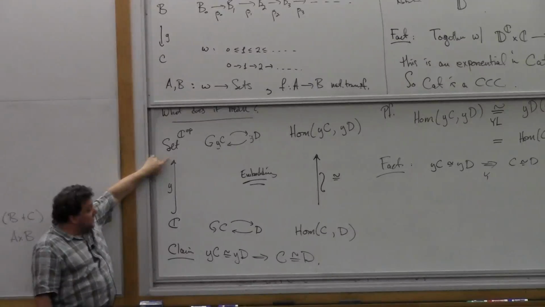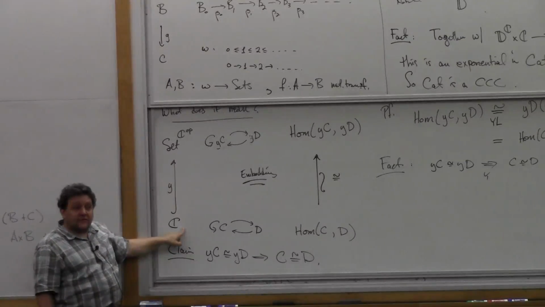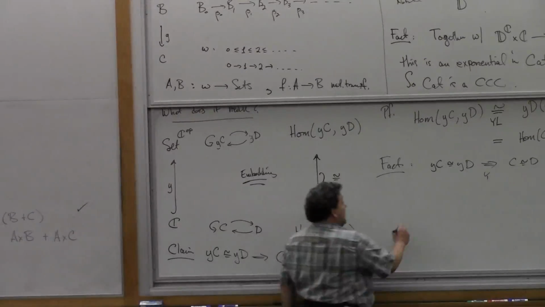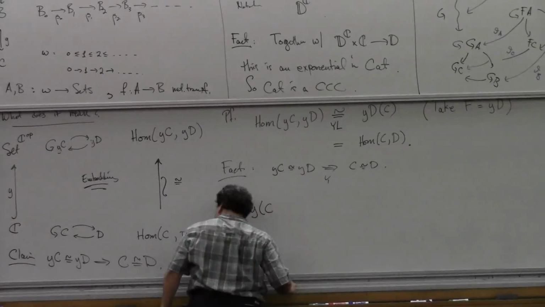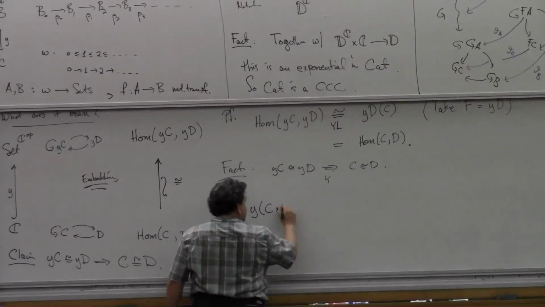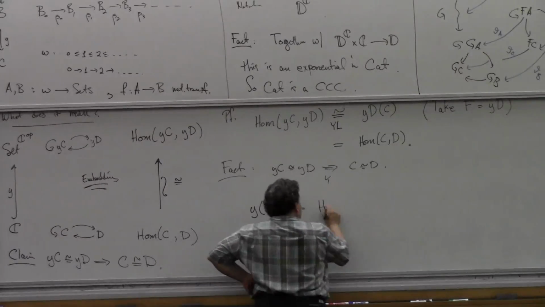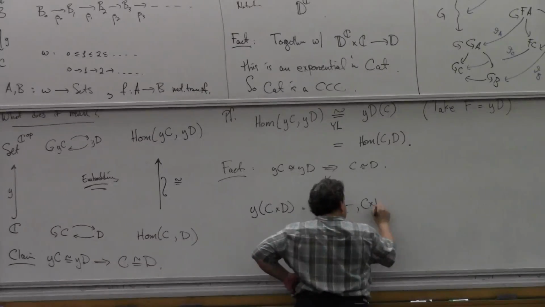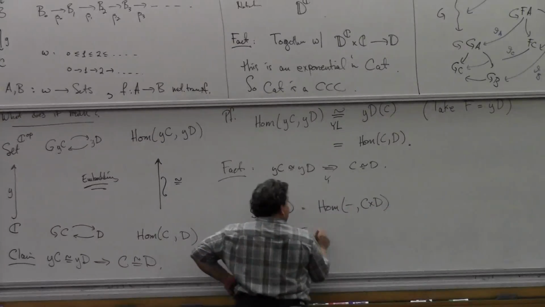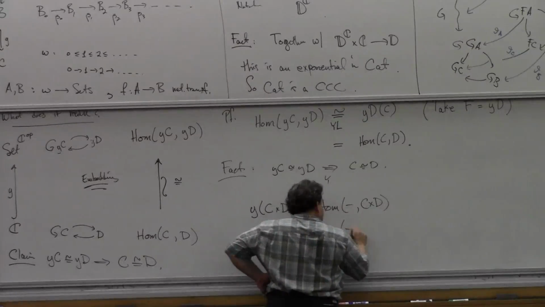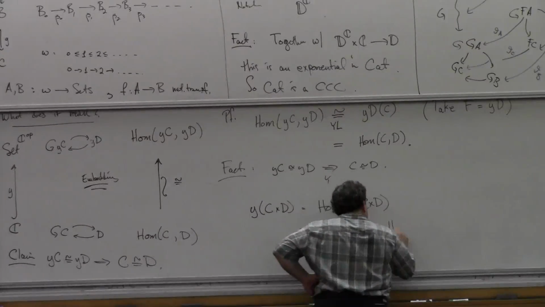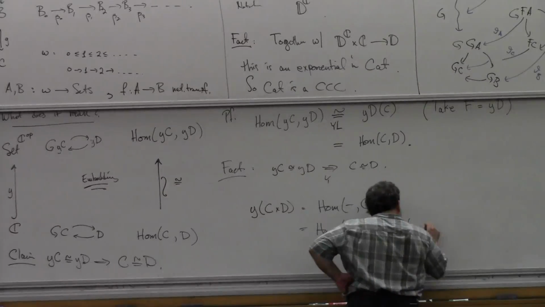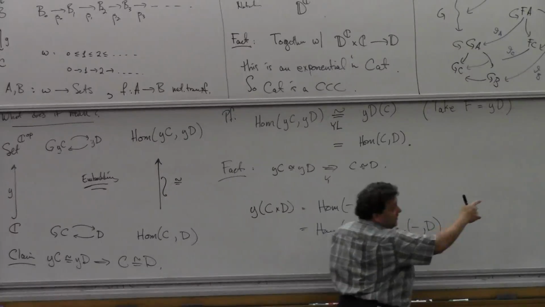So, for example, if C has finite products, then the Yoneda embedding of C cross D, well, what's that? That's Hom blank C cross D, but we just checked that that's Hom blank C cross Hom blank D. Right?